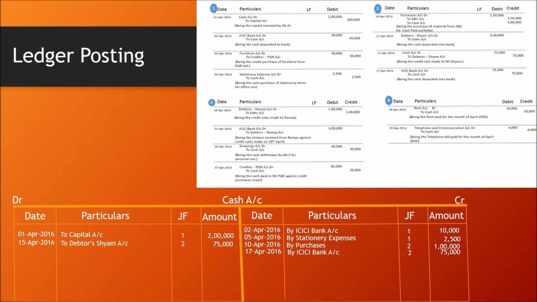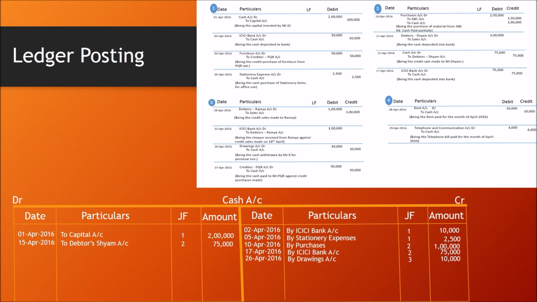Debtors to sales is not required. ICICI to debtors, no cash account in it. Again, I'm not considering it. And the next journal entry, drawings to cash. So cash is on the credit side. So for 26th April, on the credit side of the cash account, by drawings account, journal folio page number 3, amount 10,000. And next transaction,